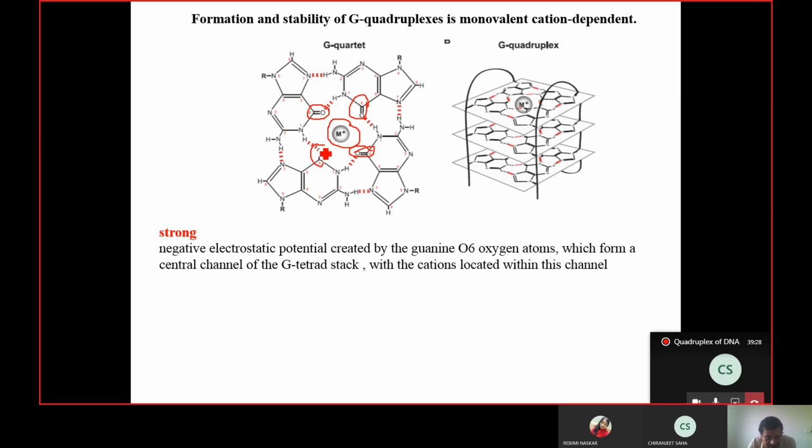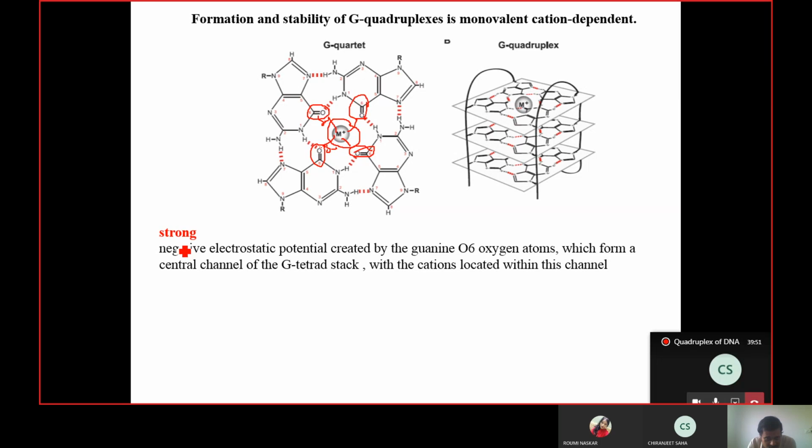There are lone pairs of electrons, and they are partially negatively charged. These partially negatively charged oxygens do a charge balance with the metal ion at the center, and that is how this electrostatic attraction develops, and it tightly holds all 4 DNA strands together.